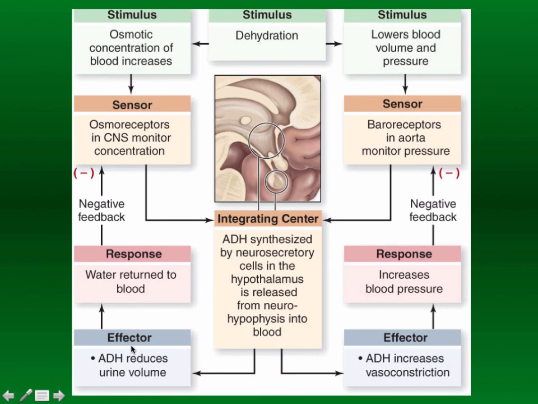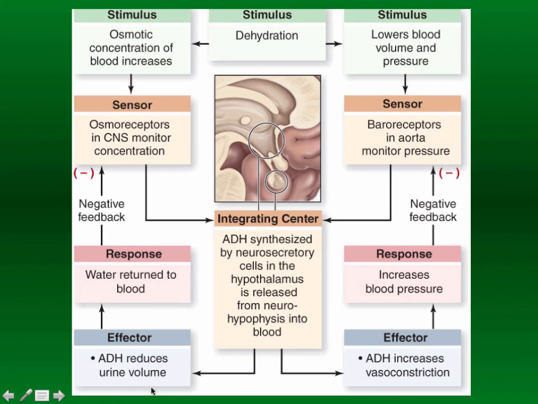On the other hand, over here, ADH also has the effect of reducing urine volume. So even though you still need to produce urine, you still need to get rid of waste, you still need to get rid of solutes, excess ions, and so forth, you're going to send less water with it. Right? So you can either have more concentrated or more diluted urine, depending on how much ADH might be in circulation. If you're dehydrated, you want to lose less water, you want to lose the least amount of water possible.